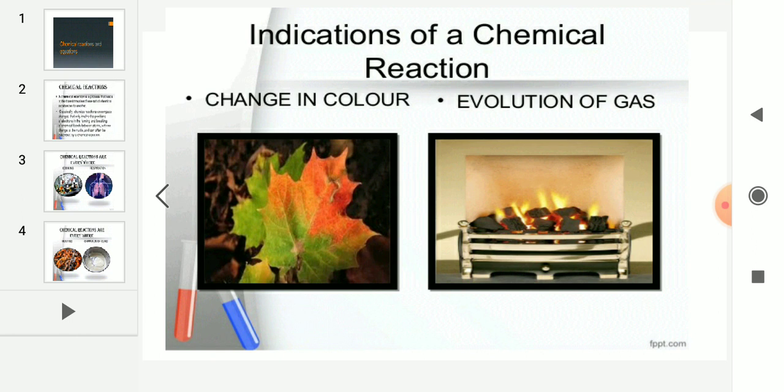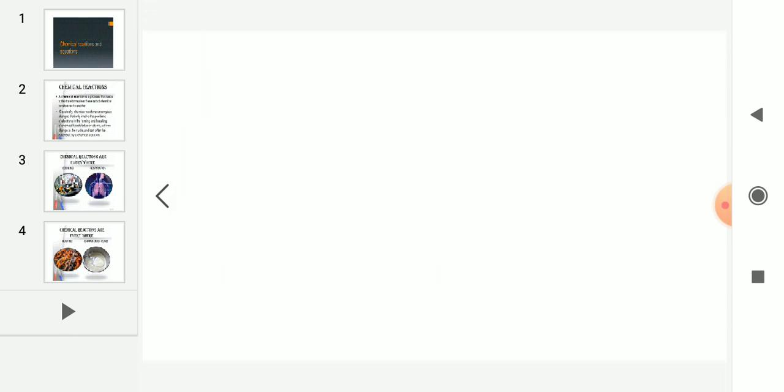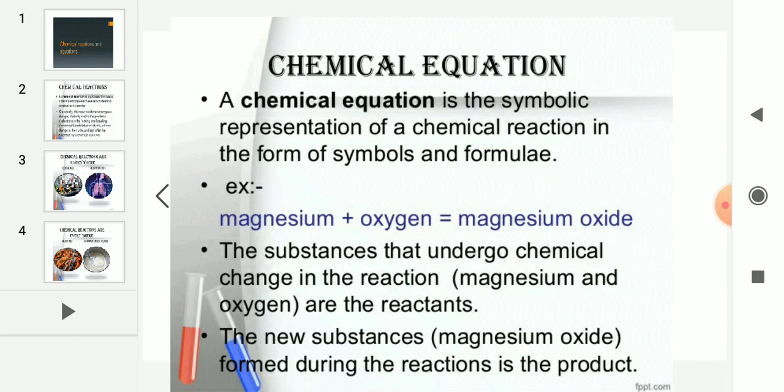Okay, children. Next, we proceed to chemical equations. All the chemical reactions are represented in the form of a chemical equation. This is the symbolic representation of a chemical reaction, in the form of symbols and formulae. Just now I have given you an example. Iron reacts with oxygen. Iron oxide is formed. In the same way, magnesium reacts with oxygen and magnesium oxide is formed.